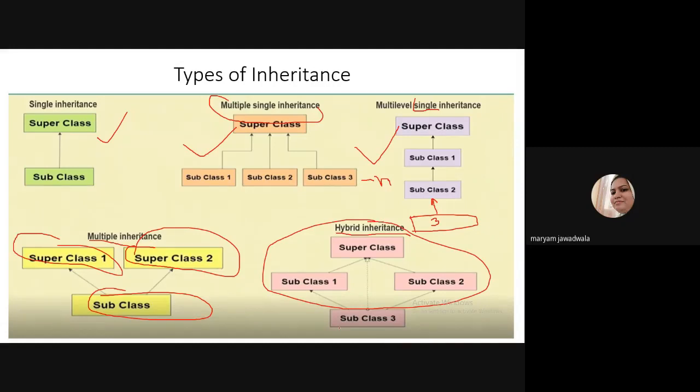And again, I am writing one more subclass, subclass 3, which inherits the properties of two subclasses, subclass 1 and subclass 2. This lower part is an example of multiple inheritance. So hybrid, as the name suggests, is a combination of single, multiple single inheritance, multi-level single inheritance, and multiple inheritance. So these are the 5 types of inheritance.